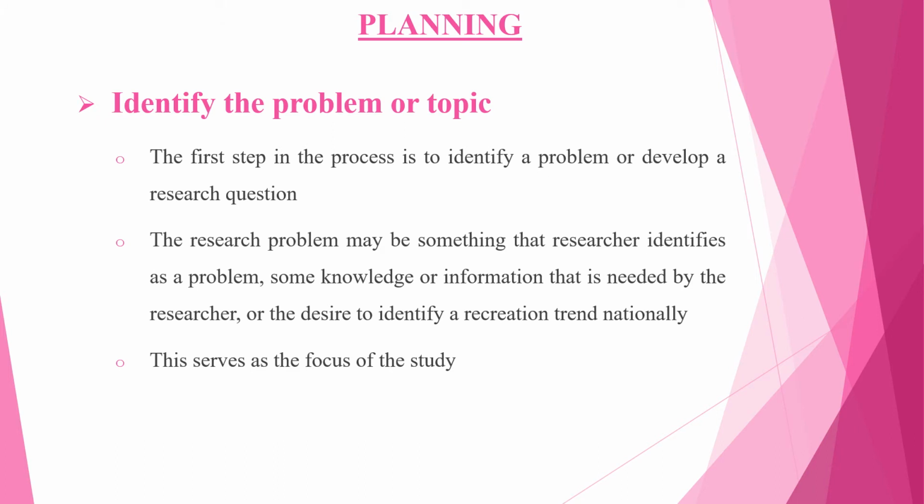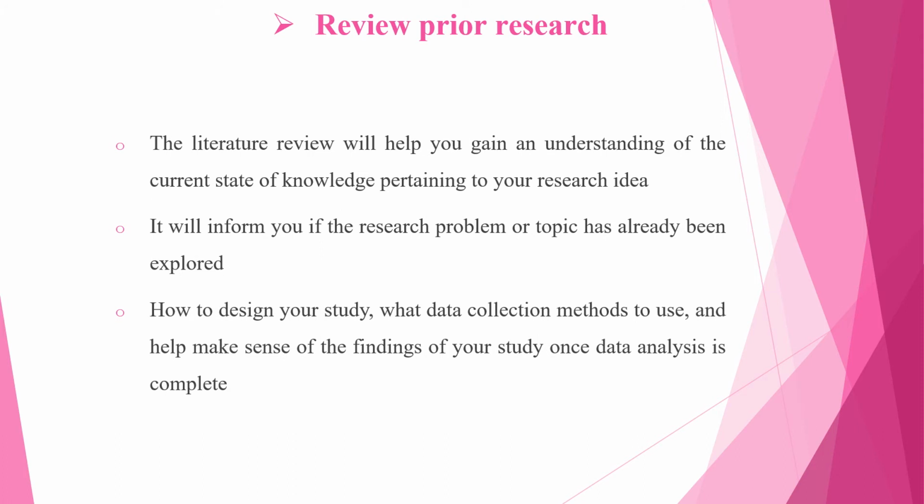Number one is planning. Identify the problem or topic. The first step in the process is to identify a problem or develop a research question. The research problem may be something that the researcher identifies as a problem, some knowledge or information that is needed by the researcher, or the desire to identify a recreation trend nationally. This serves as a focus of the study.